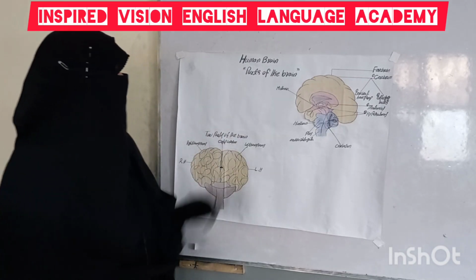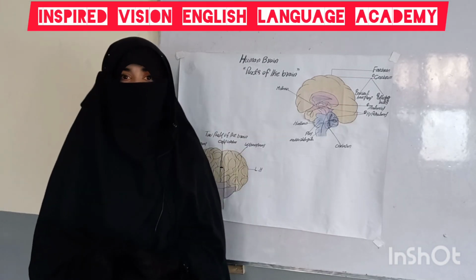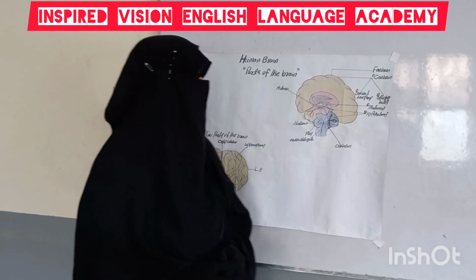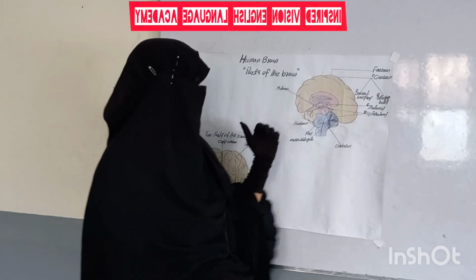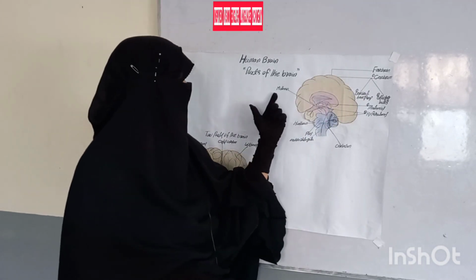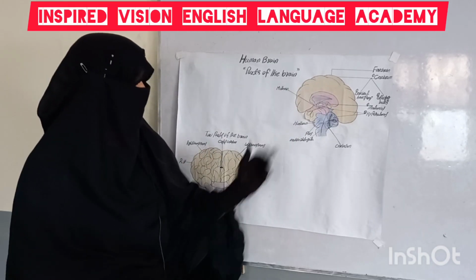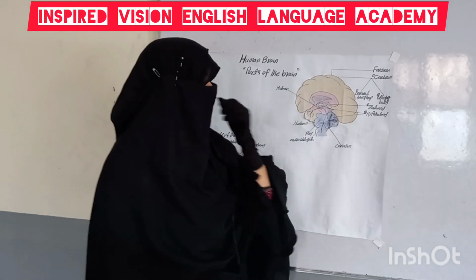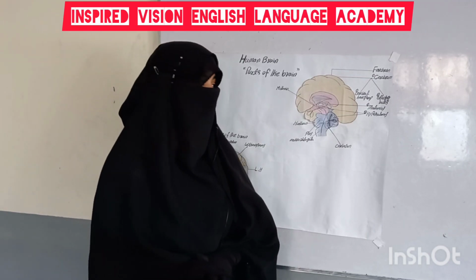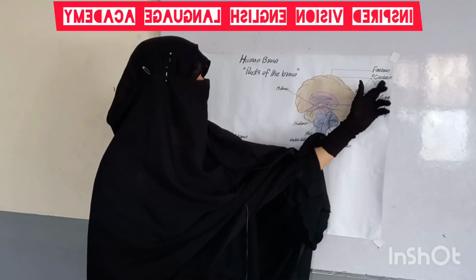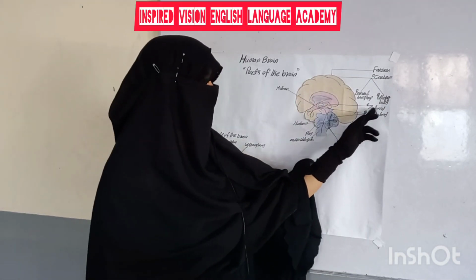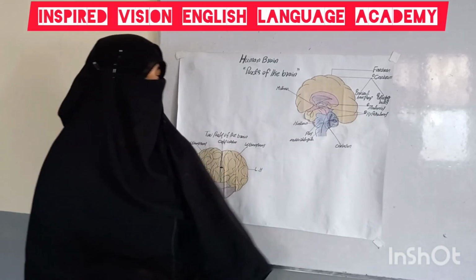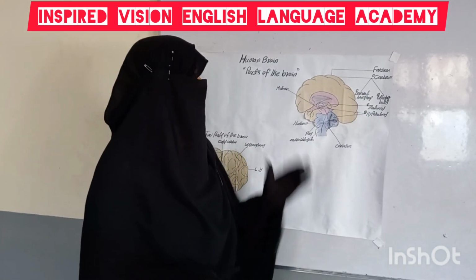Human brain. Parts of the brain. The human brain has three parts. Number 1, forebrain. Number 2, midbrain. Number 3, hindbrain. Forebrain. The forebrain has three parts. Number 1, cerebrum. Number 2, thalamus. Number 3, hypothalamus. Cerebrum is the largest part of the forebrain